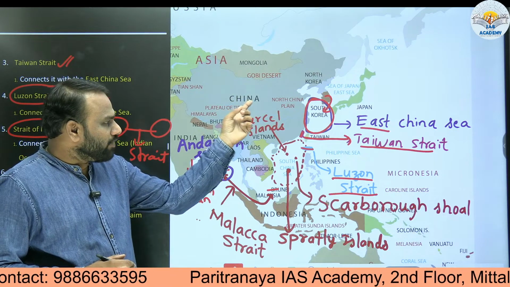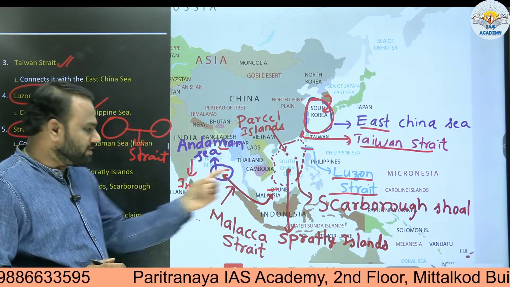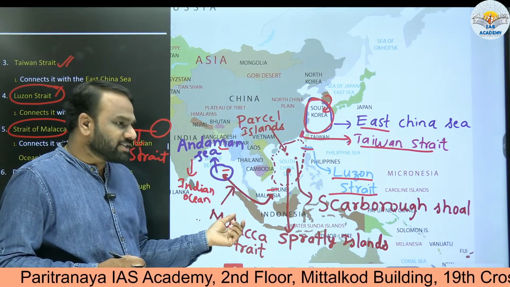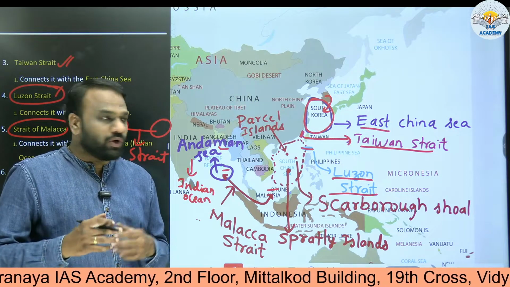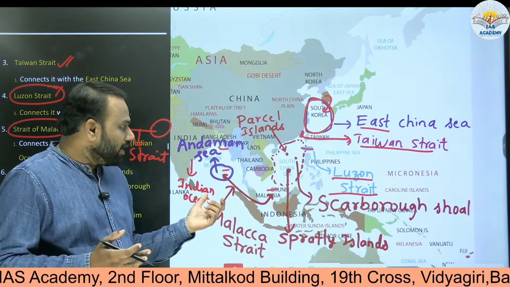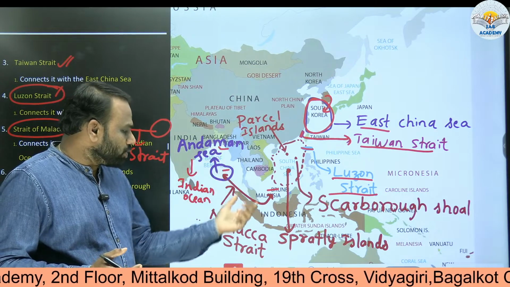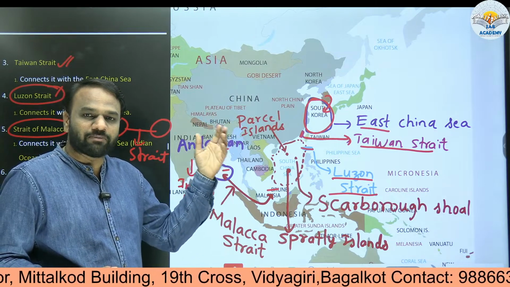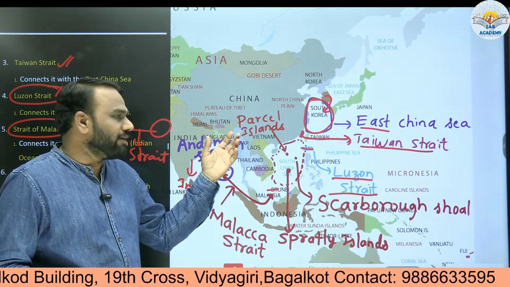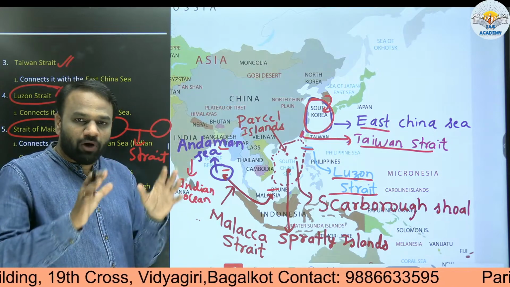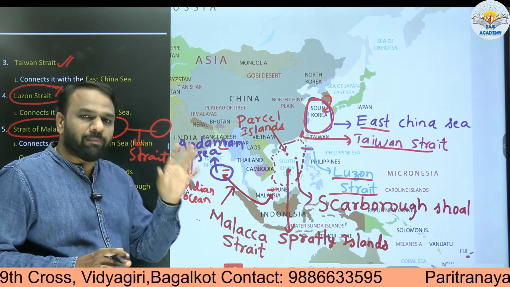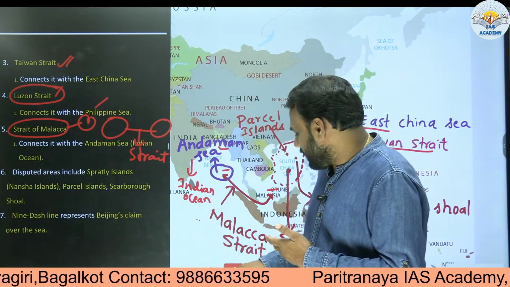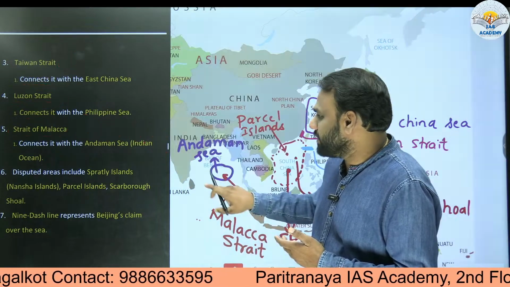Most of China's trade with African countries and European countries happens through the Malacca Strait. In that context it is important because Malacca Strait is under the control of the USA. China fears that tomorrow, if the USA blocks China's trade through the Malacca Strait, it will have a negative impact on China's economy. That is why China is trying to explore alternative paths to trade with Africa and European countries. So from all these contexts, Malacca Strait is very important from the exam point of view. If they ask which strait connects the Indian Ocean with the Pacific Ocean, it is the Malacca Strait.